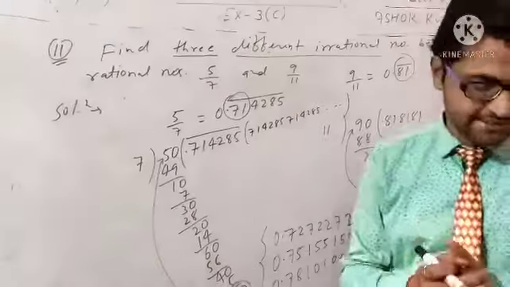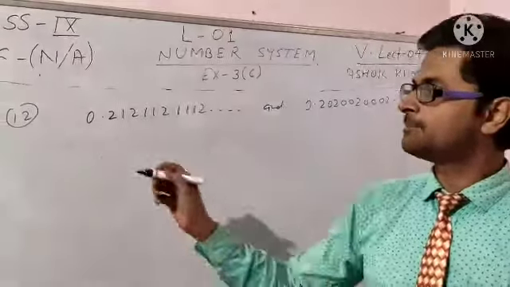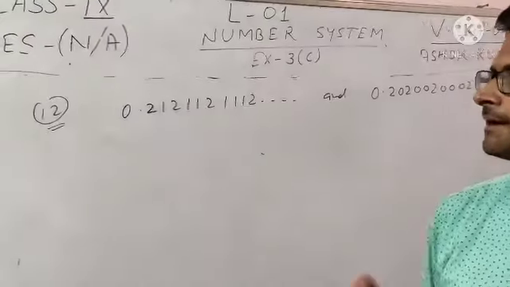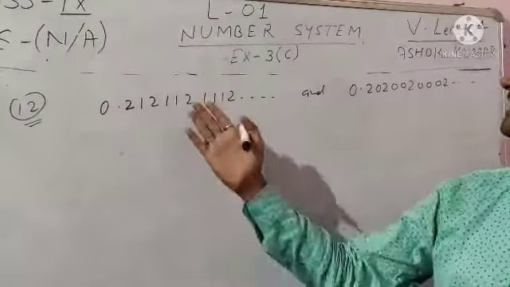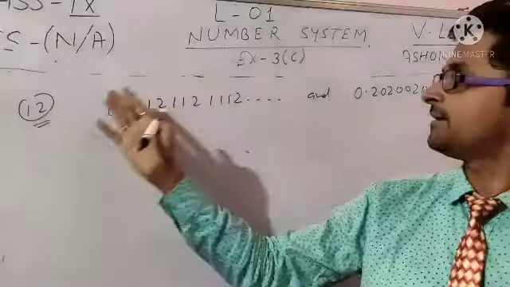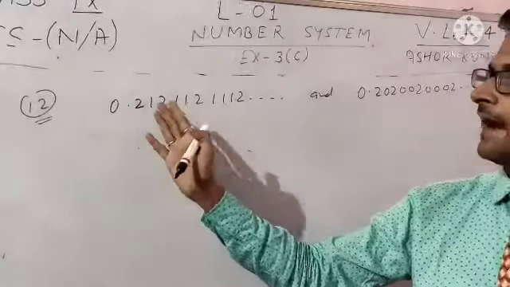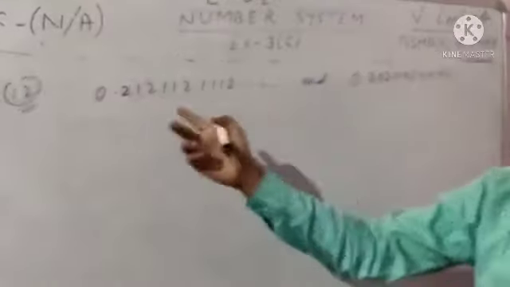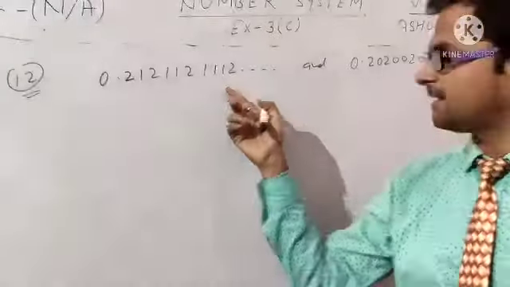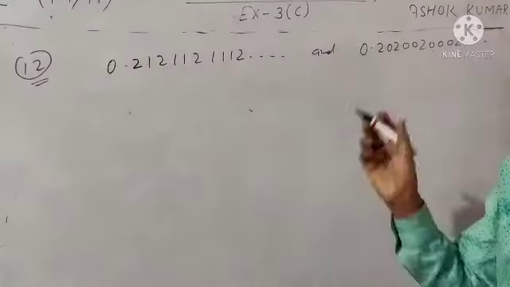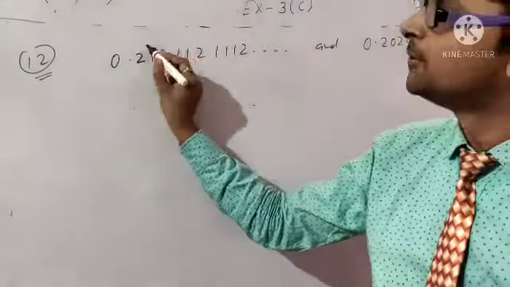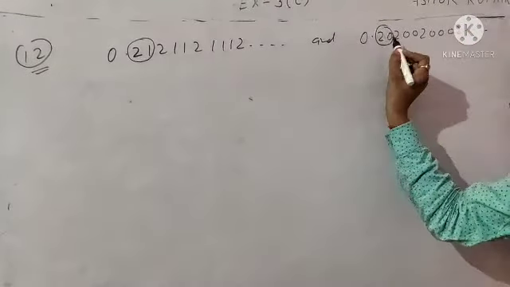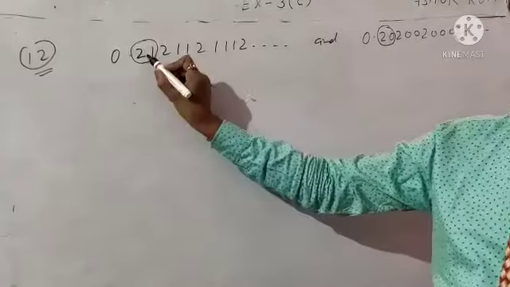Okay student, I hope you understand this question also. And the last question is question number 12, exercise 3C. Find three rational numbers between these two irrational numbers. Look at here student, this is a type of irrational number, and this is also a type of irrational number. So select the first two values: this is the 21 and this is the 20. There is no value that exists between 20 and 21.